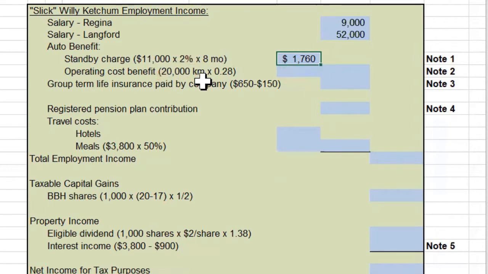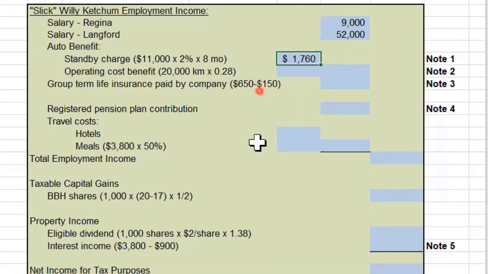Whatever year you're watching this in, the operating cost benefit rate may change. It's a prescribed rate on a year-to-year basis. For this year, we're using 28 cents. Any prescribed rate like this would be provided to you during an exam. 28 cents, 27 cents, 26 cents. It fluctuates based on the cost of living and changes every year, but usually not by more than a penny. So we've got an operating cost benefit here.